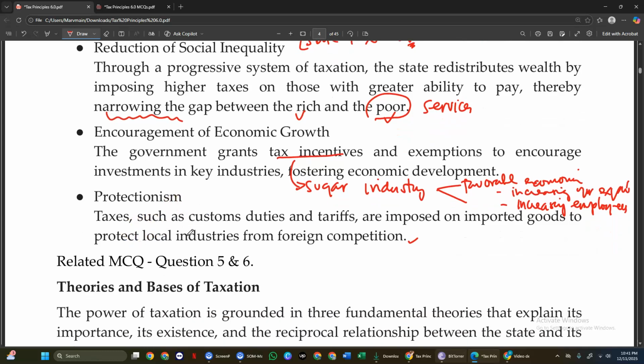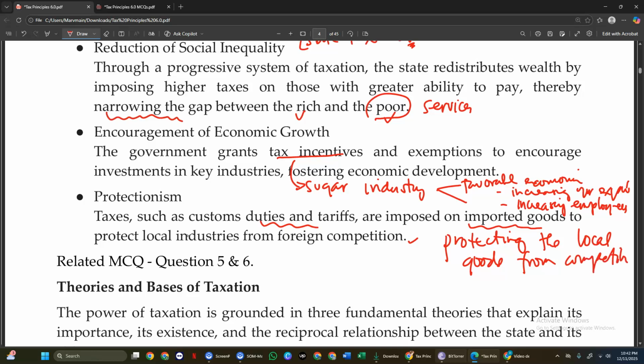Third is protectionism. So if you impose a lot of tariffs and duties on the imported goods, meaning you are protecting the local goods from competition. Okay, so that's the last one.